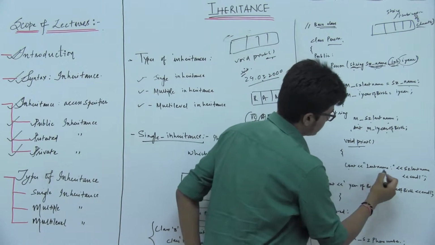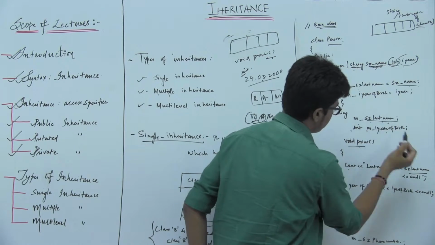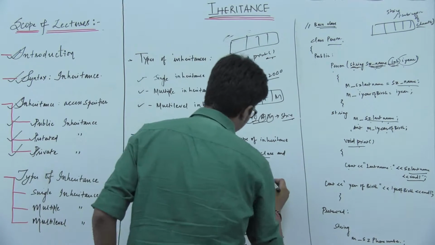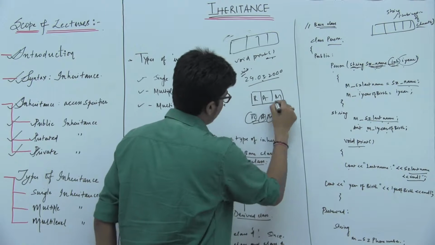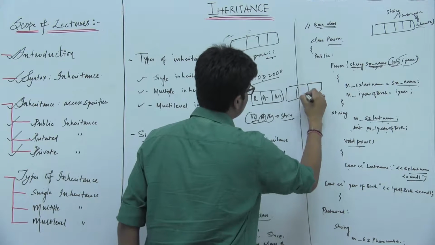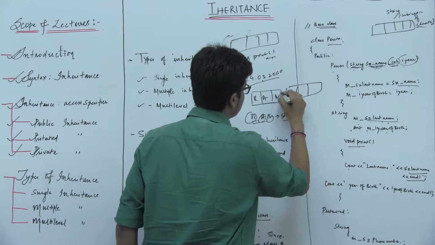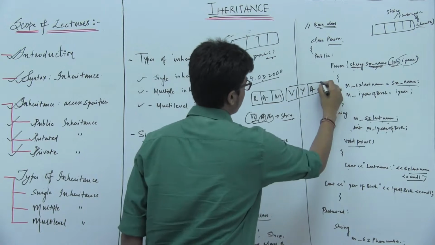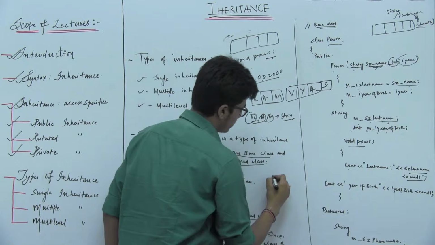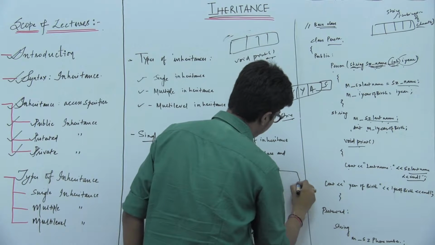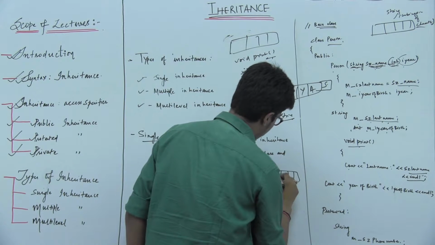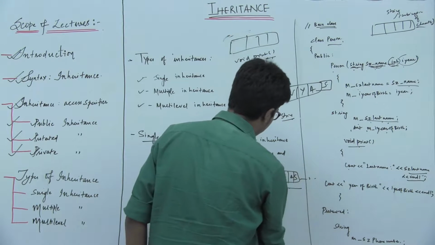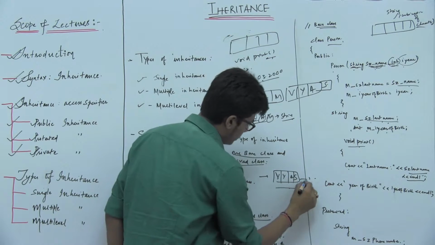So cout the last name, that is the name of the student, and the endl function, that is the end of the line. After printing the student name, suppose Ram Vyas, in case of last name it prints Vyas, and then end of the line, so it comes to the new line.